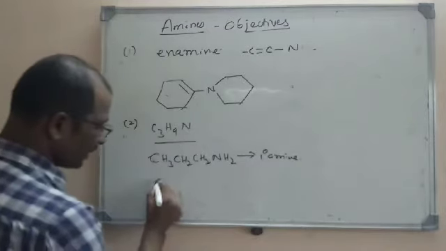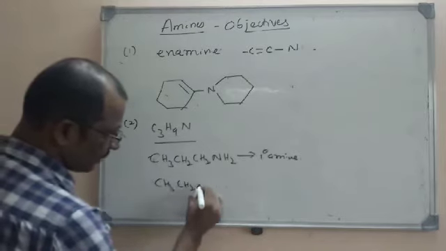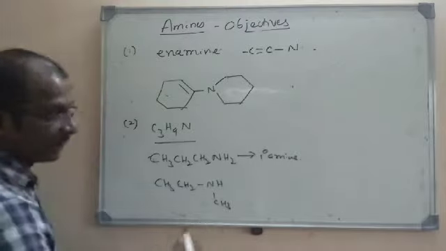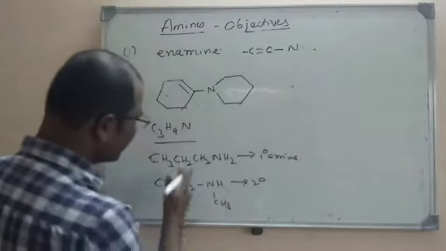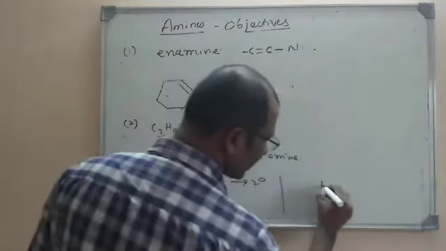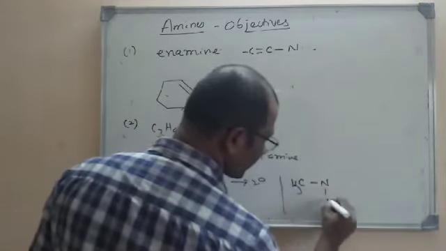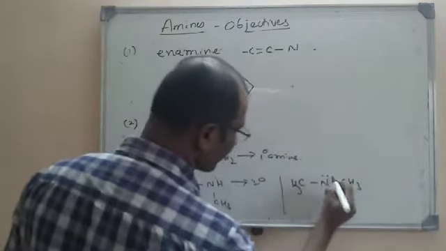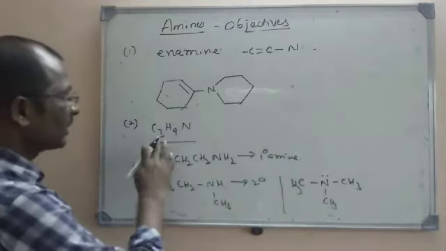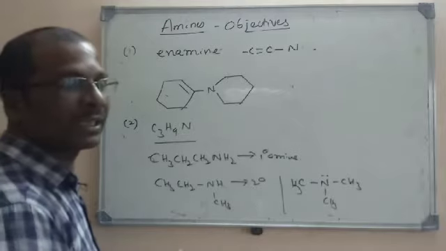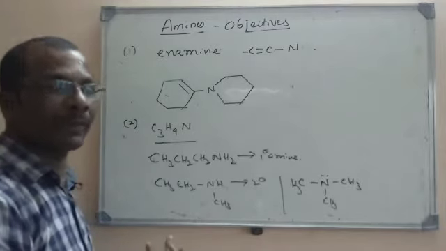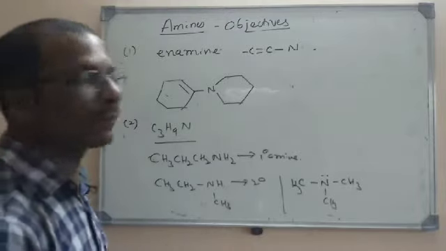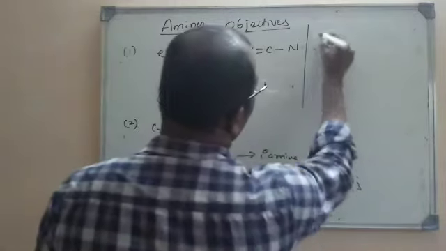You can write it in the form of a secondary amine. Look here, this is a secondary amine, C3H9N. Even it can be written as a tertiary amine. Trimethylamine here is a tertiary amine with the same formula C3H9N. So the C3H9N molecule can be either a primary amine, secondary amine, or a tertiary amine. All are possible here. So the right option is 4, all of these.